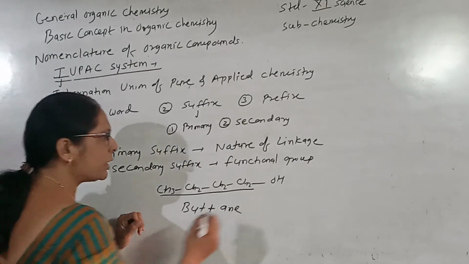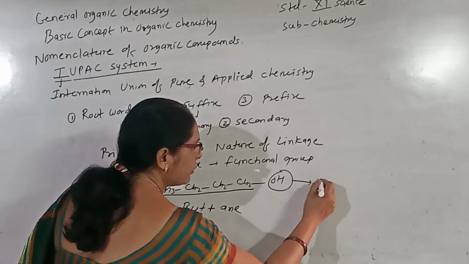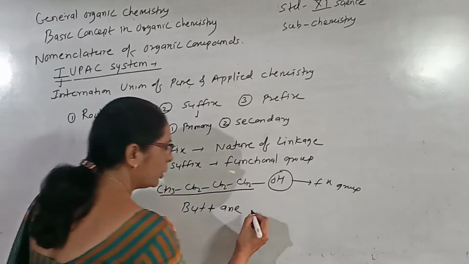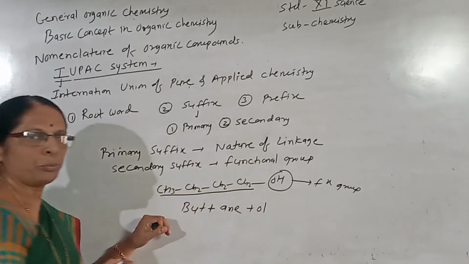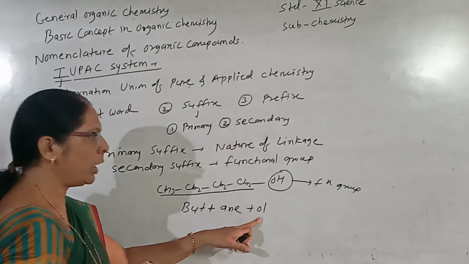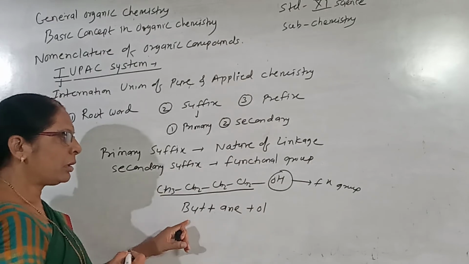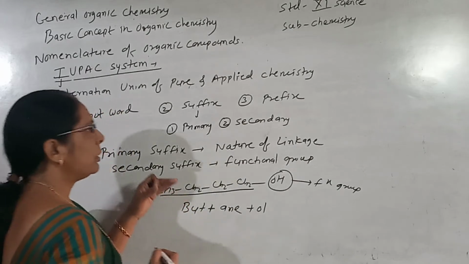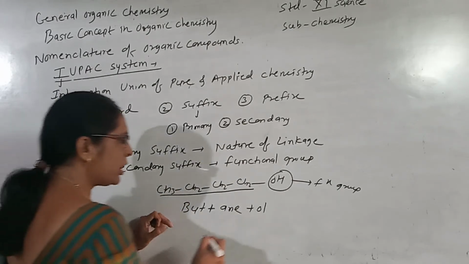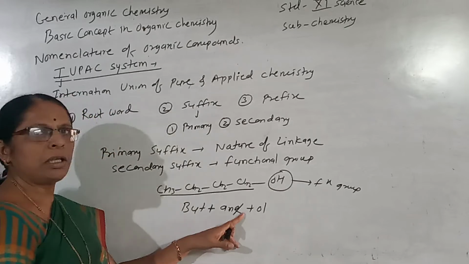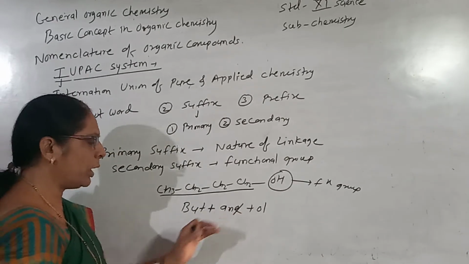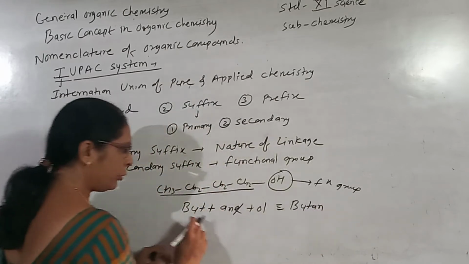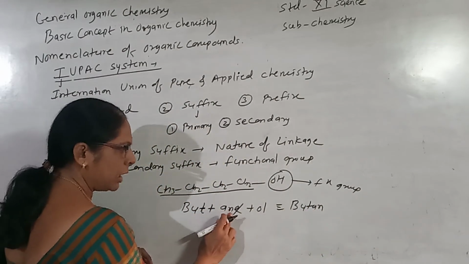What does the secondary suffix indicate? The secondary suffix indicates it has a functional group, and this functional group is the alcohol, and for the functional group alcohol we use the suffix OL. Okay, so therefore but plus ane plus OL. While writing the name of the compound, we have to change the last letter, the e of the ane, by OL. So its name is given as butane, but plus an plus ol.